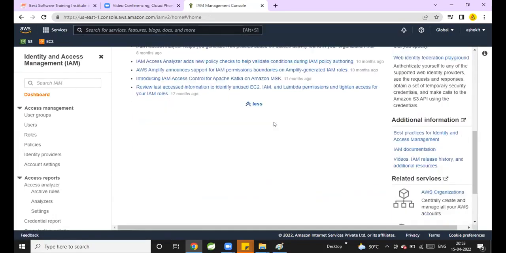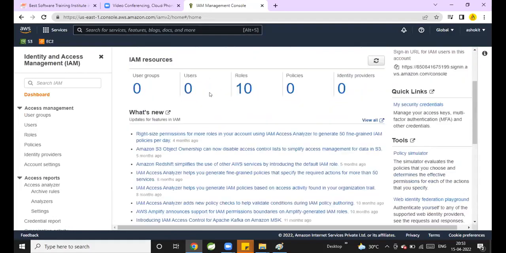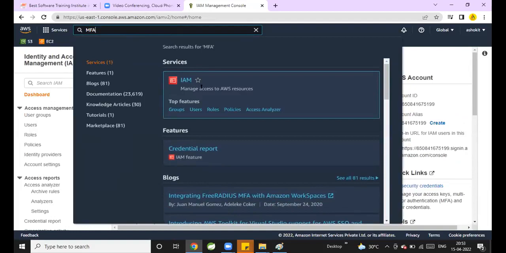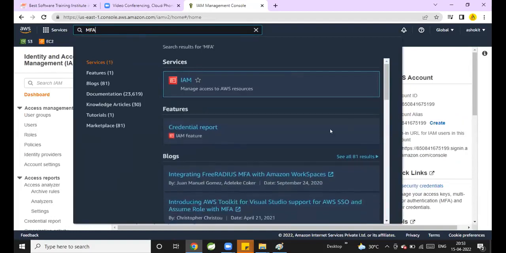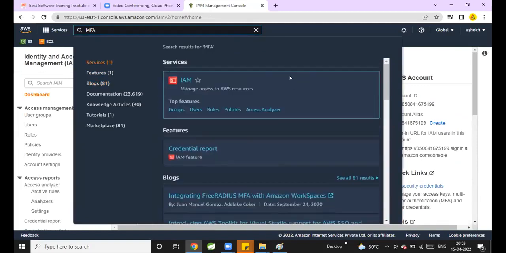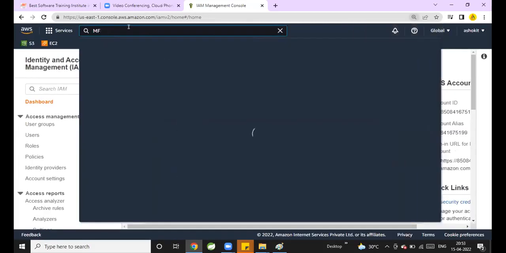Can you see the option set up multi-factor authentication? Yes. MFA. Are you able to see the MFA? Multi-factor authentication, guys. Add MFA.